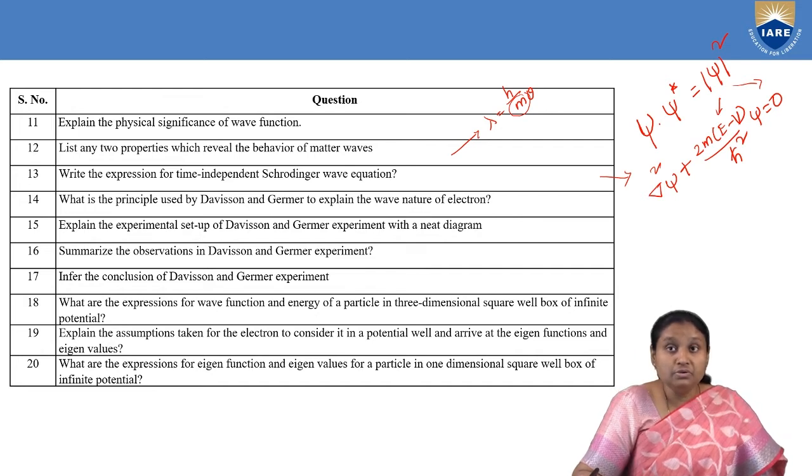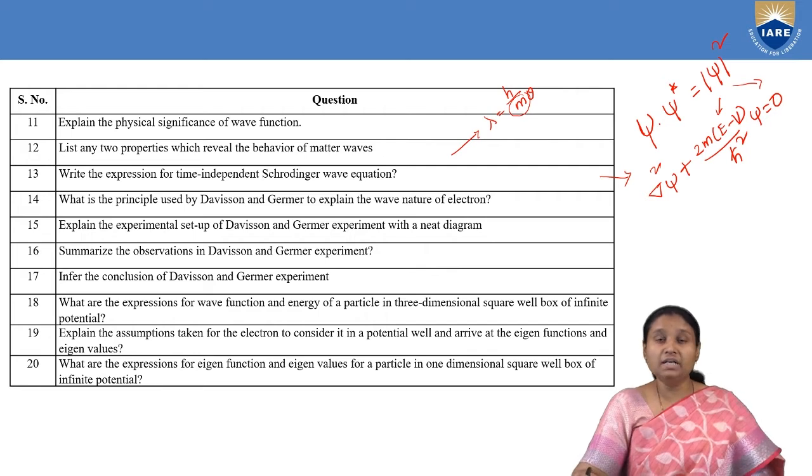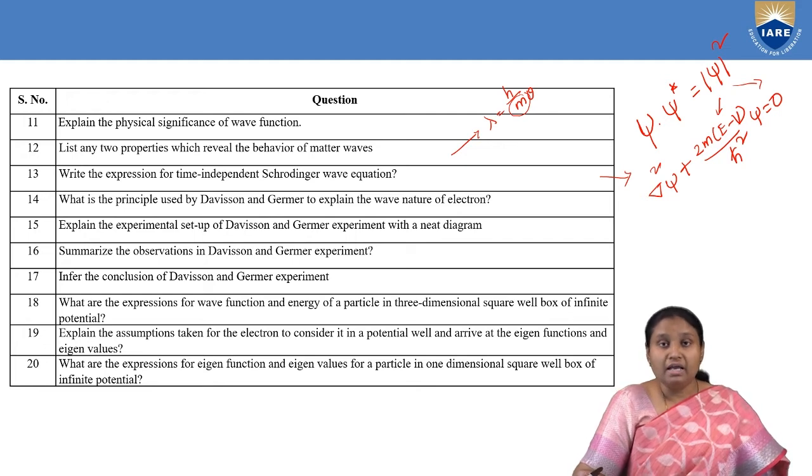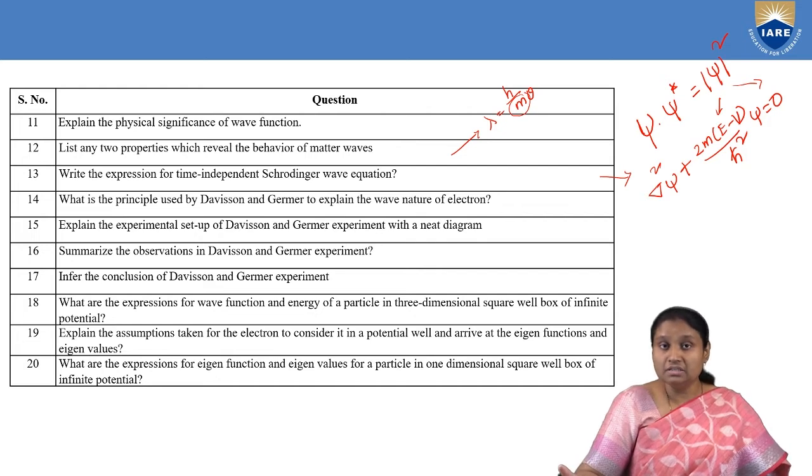What is the principle used by Davisson and Germer to explain the wave nature of electron? What Davisson and Germer did is they took electrons and accelerated them by applying potential. Once the electron is moving, they applied Bragg's law of diffraction, considering that electrons are getting scattered from a particular scatterer.